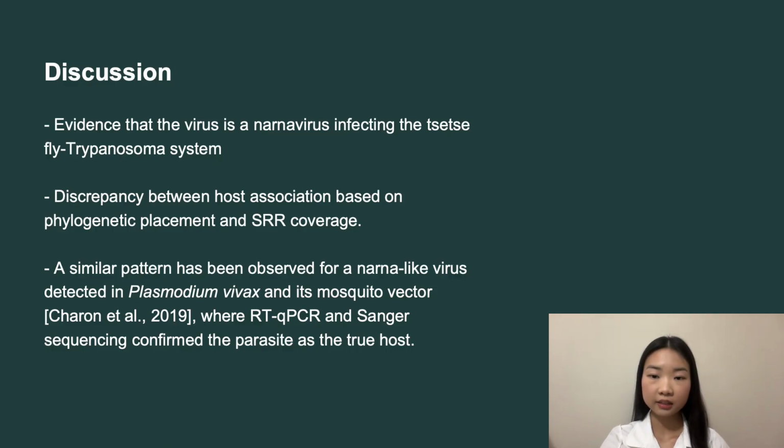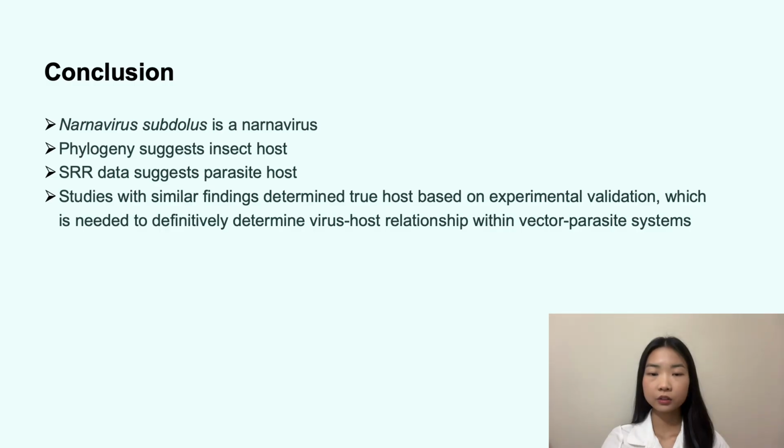This suggests that in tightly linked vector-parasite systems, phylogeny alone might not be sufficient to accurately assign a viral host, and further experimental validation would be necessary. To conclude, Narnavirus subdolus is a newly identified Narnavirus, discovered through transcriptomic data. Phylogenetic analysis points towards an insect-associated virus, while sequencing coverage suggests a trypanosoma host. These results show how challenging host assignment can be in vector-parasite systems, and highlight the need for experimental validation to determine the true host.